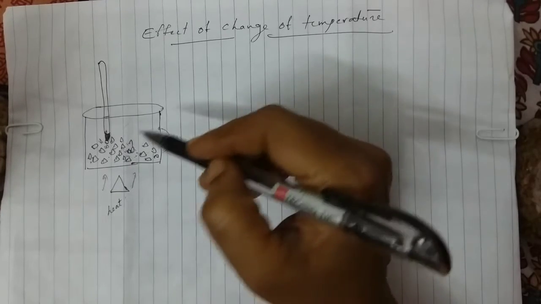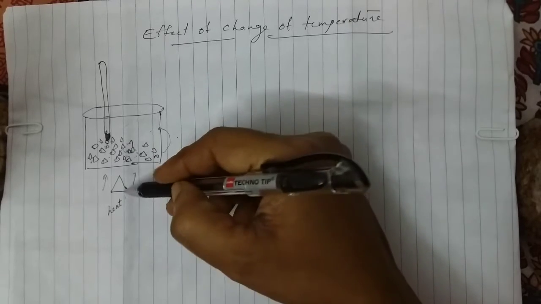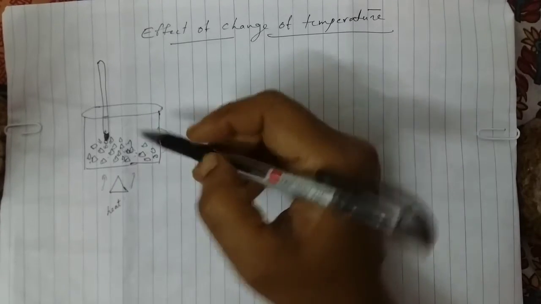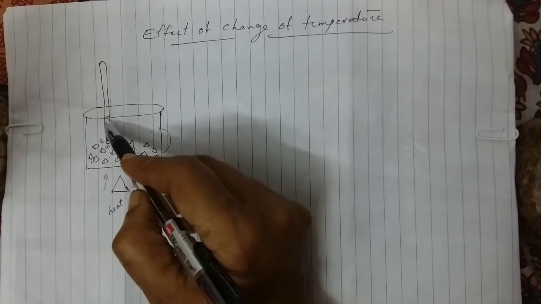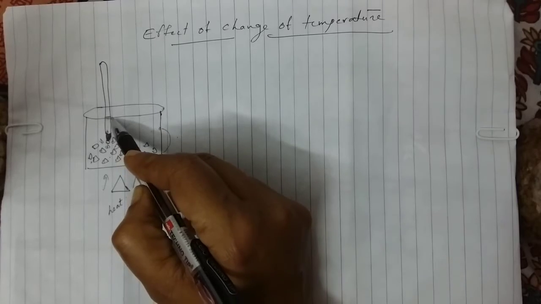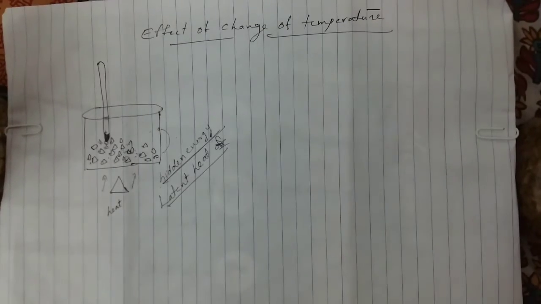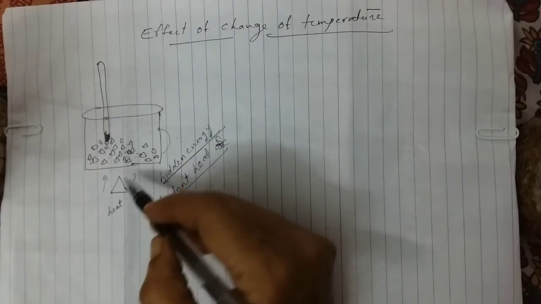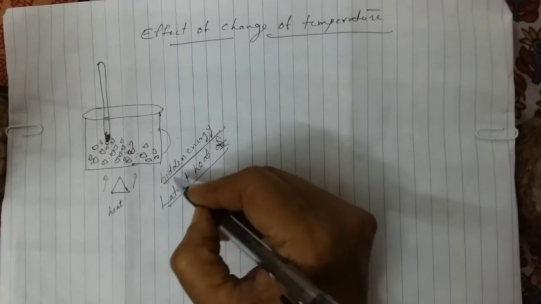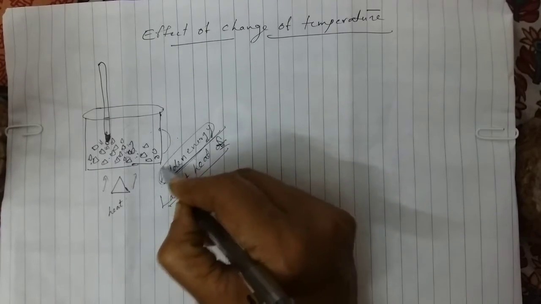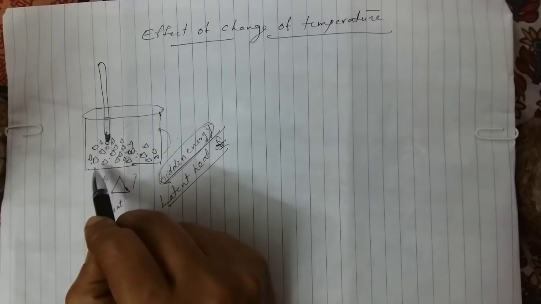Okay, so that is why, when we continuously give the heat energy, the temperature reading in the thermometer shows constant. So here the heat energy we can consider as hidden energy, because we cannot see that energy here.